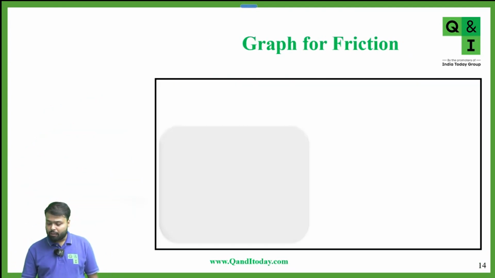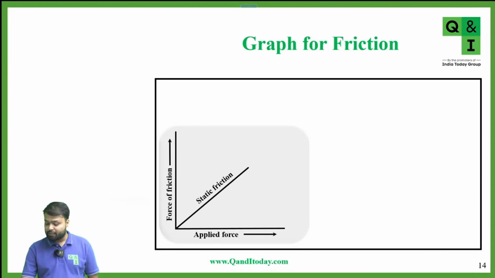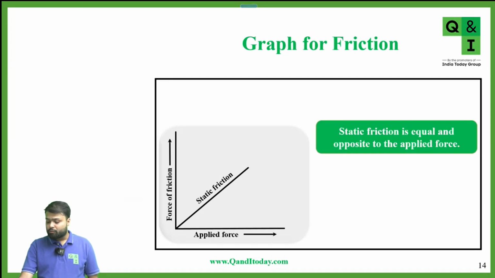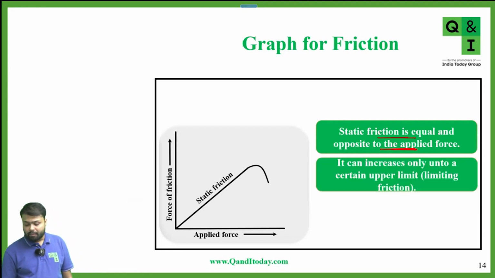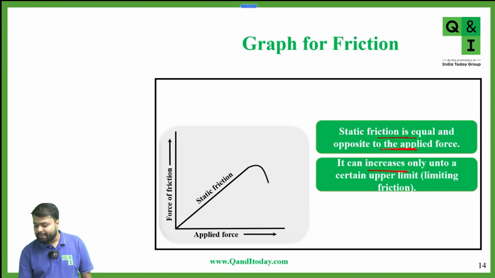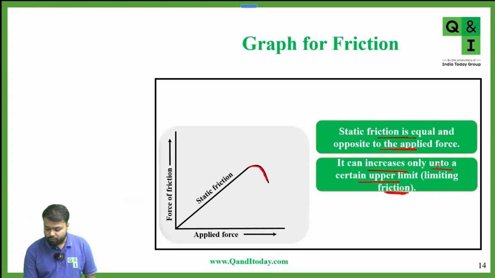So if we want to draw a graph between force of friction and applied force, initially we get a straight line. Yes or no? That means the force of friction is directly proportional to the applied force. So here you can see the static friction is equal and opposite to the applied force. Okay. Now it can increase only up to a certain upper limit called limiting friction. Okay. So this is the maximum value of the static friction, and after this the force of friction will decrease.